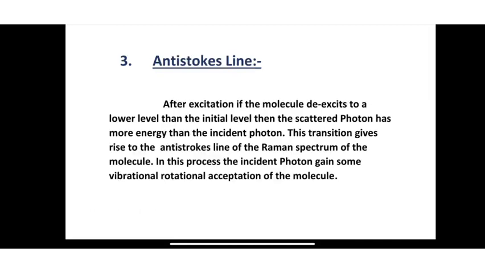Now the last one is the anti-Stokes line. After excitation, if the molecule de-excites to a lower level than the initial level, then the scattered photon has more energy than the incident photon. This transition gives rise to the anti-Stokes line in the Raman spectrum.